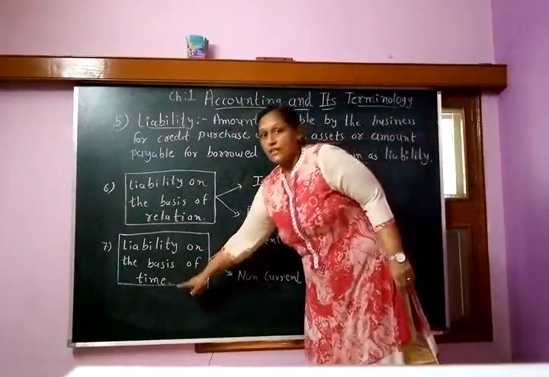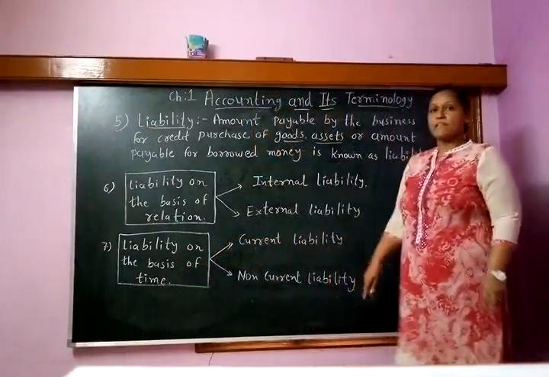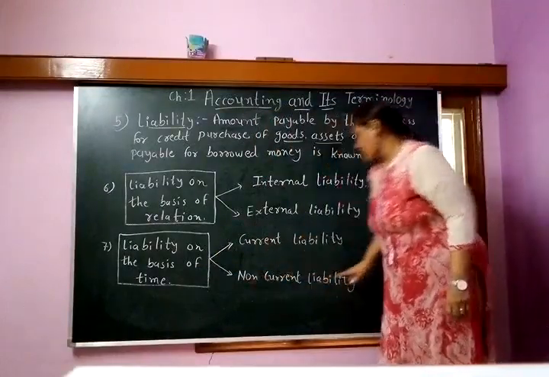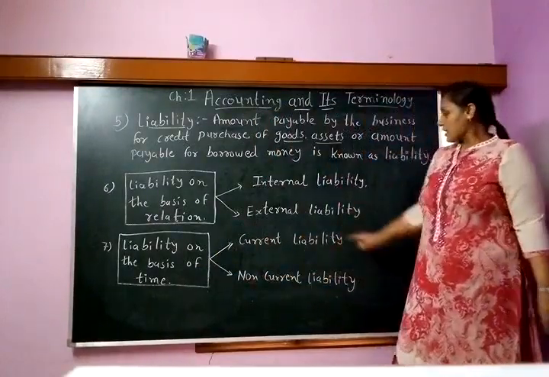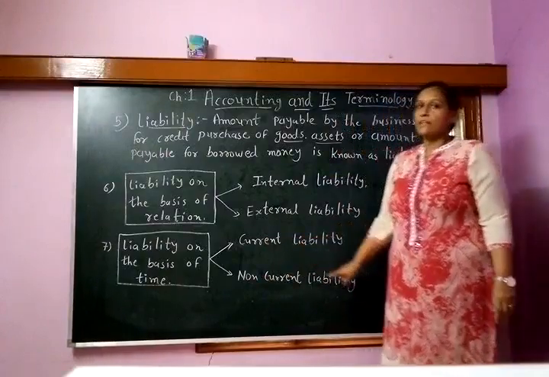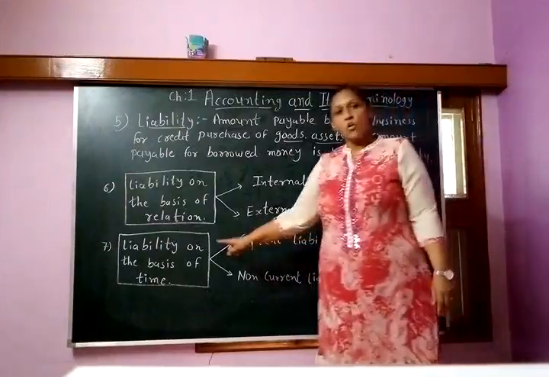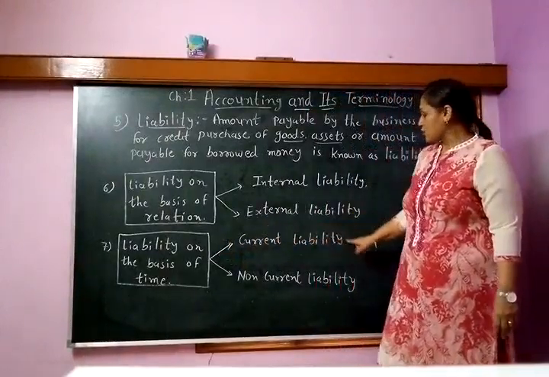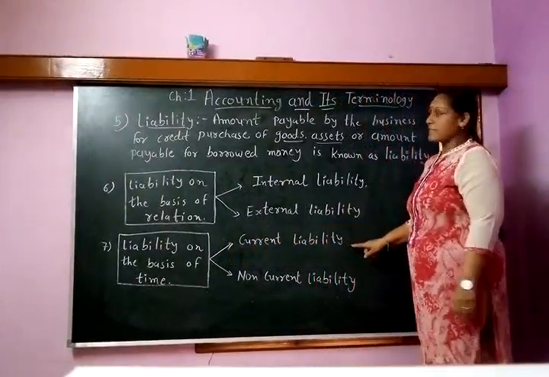On the basis of time, liability can also be divided into two categories, current liability and non-current liability. Current liability means money that has to be paid within one year, within one financial year.